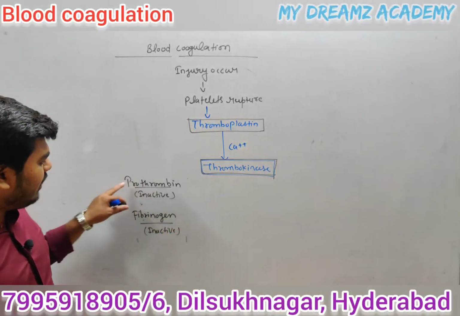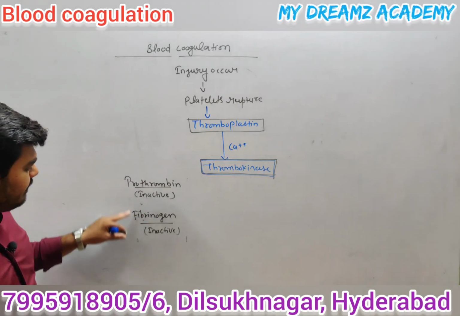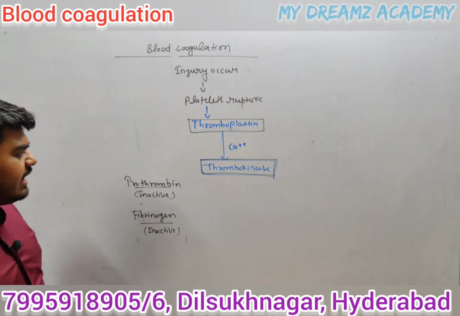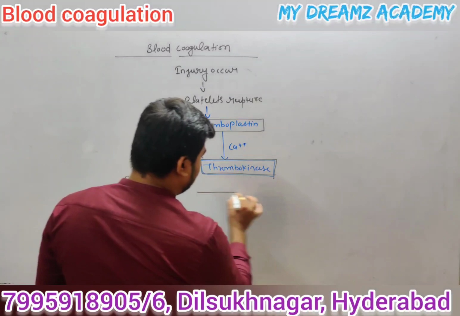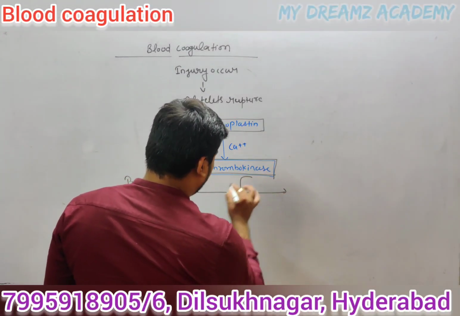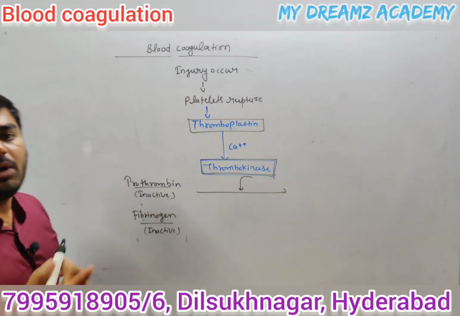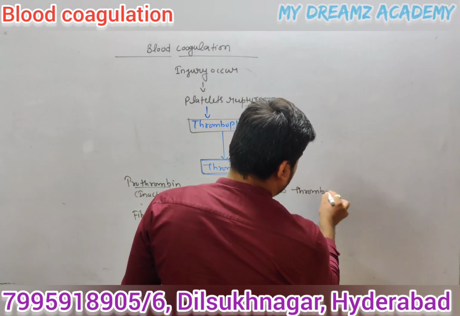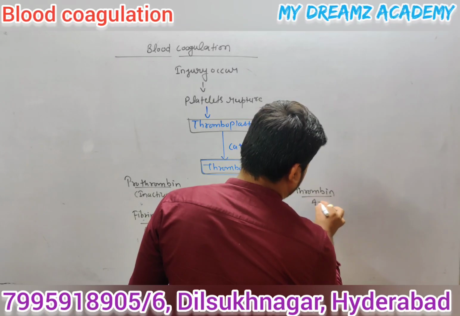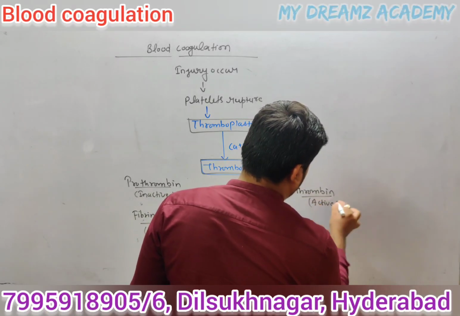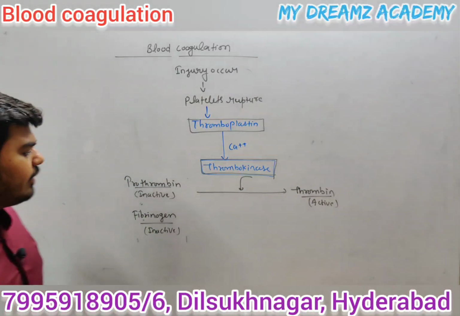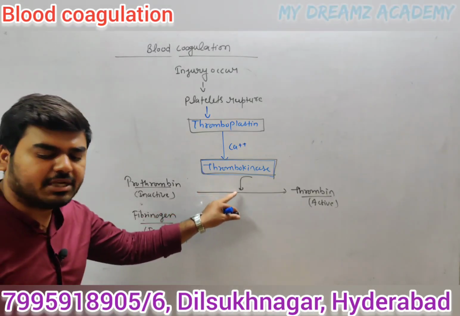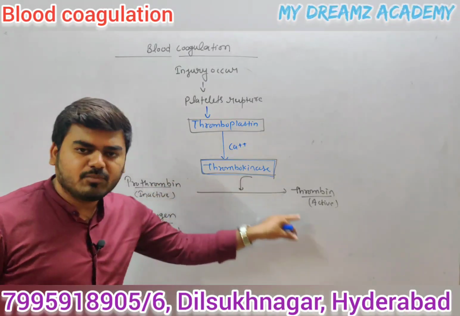In our blood, inactive prothrombin and fibrinogen are already present. So this thrombokinase converts prothrombin into thrombin. Thrombin is the active form. Thrombokinase converts prothrombin into thrombin.